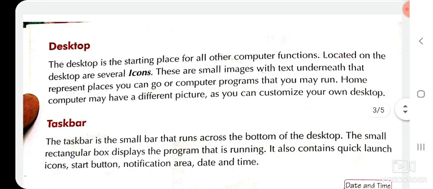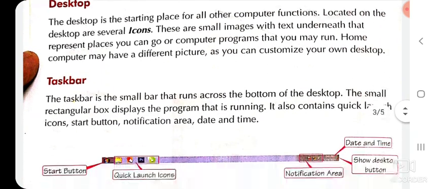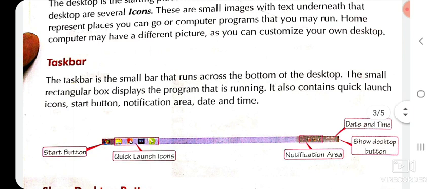Understand? Next feature is taskbar. The taskbar is the small bar that runs across the bottom of the desktop. The small rectangular box displays the program that is running. It also contains quick launch icons, start button, notification area, date and time.